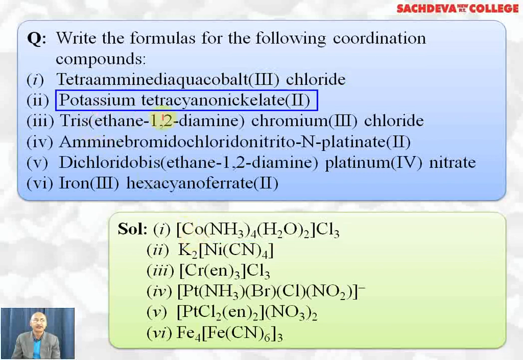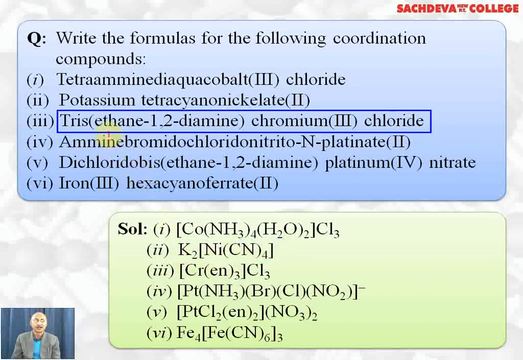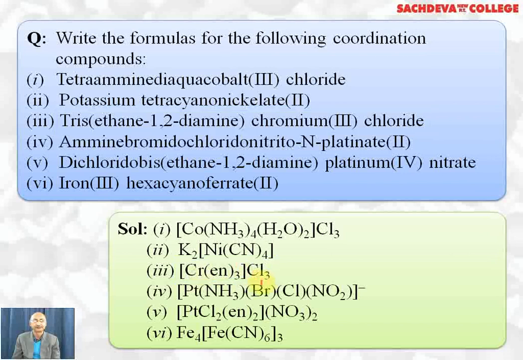Second one, potassium tetracyanonickelate 2. Ni(CN)4, 4 times, tetracyanonickelate. There is 2 minus charge, so K2 will be outside to satisfy the valency. The third, tris ethane 1,2-diamine, en will be thrice, chromium 3, chromium is here, and plus 3 will be neutralized by minus 3, that is 3 chloride ions which are counter ions.